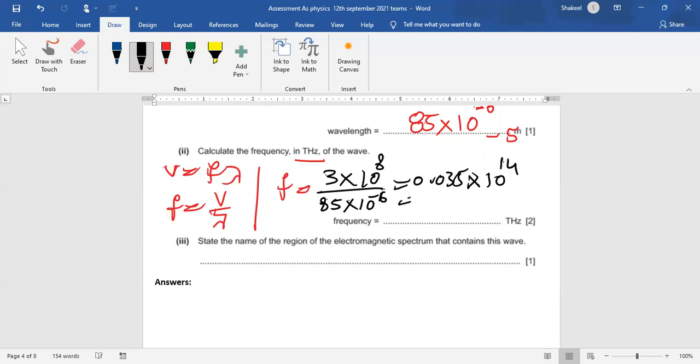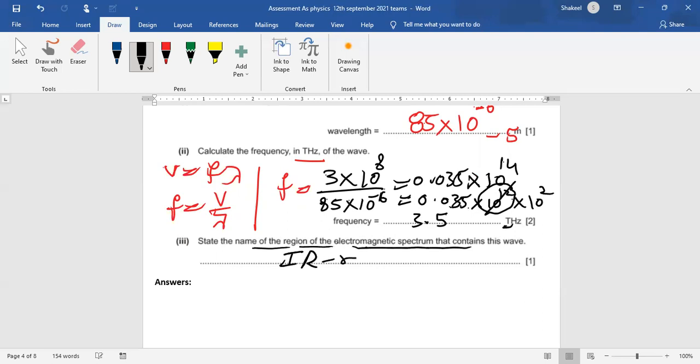Now you have to write it in tera. So in tera, it is 0.035 into 10 power 12 into 10 power 2. So in place of 10 power 12, I've written tera and multiplied 10 power 2 with 0.035. So it will be 3.5 terahertz. And you have to state the name of the region of the electromagnetic spectrum in which this wave is. So that is infrared rays. So this is actually again from estimations.